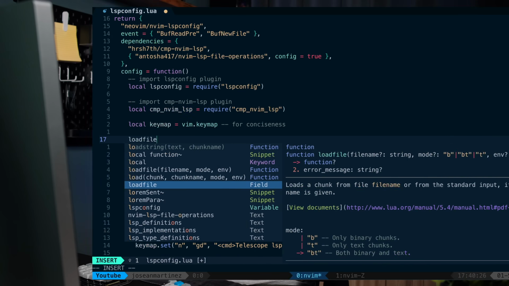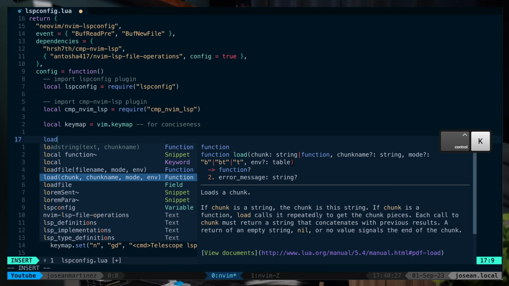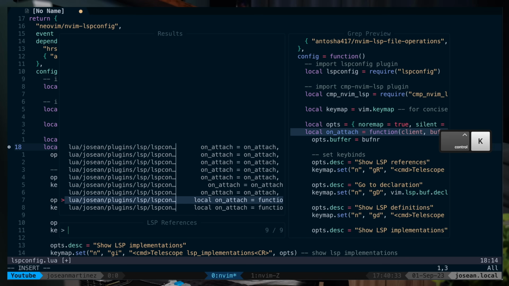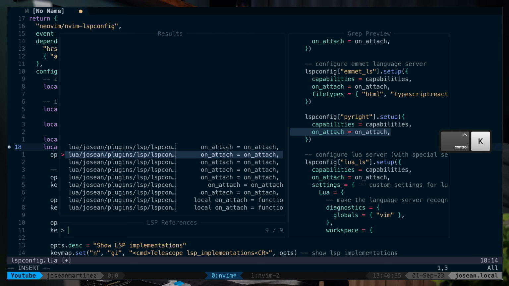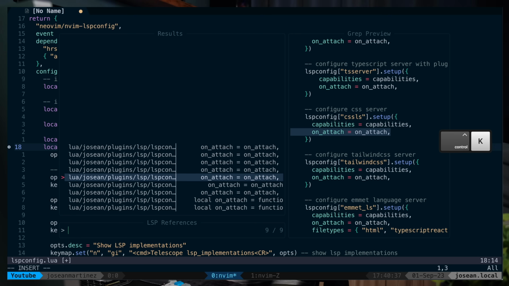What's up you guys? So in this video I'm going to be sharing with you everything that I do to set up LSP from scratch in Neovim to get really nice auto-completion, diagnostics, and all of the different features that LSP has to offer for working with different programming languages within Neovim. I've already gone through this process in my previous Neovim complete setup guide, but I wanted to make an updated